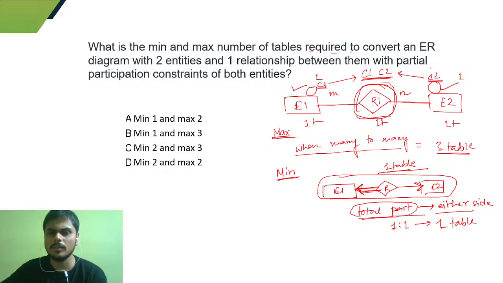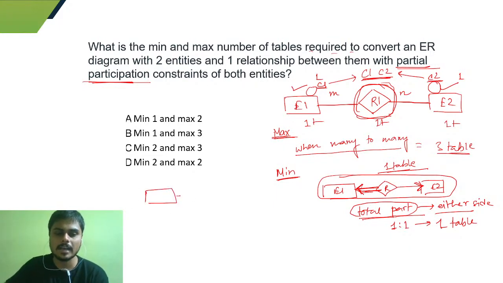But what is given over here is that both sides are participating partially. So there is a 1-to-1 cardinality ratio, but both of them are partial participation. As both sides are participating partially, we cannot merge this entire thing into one table.